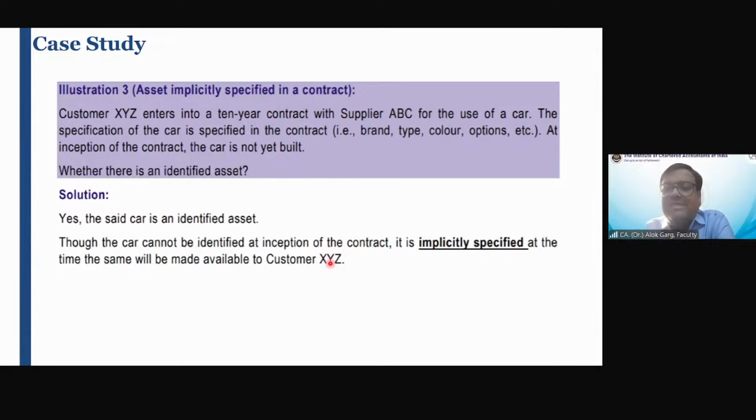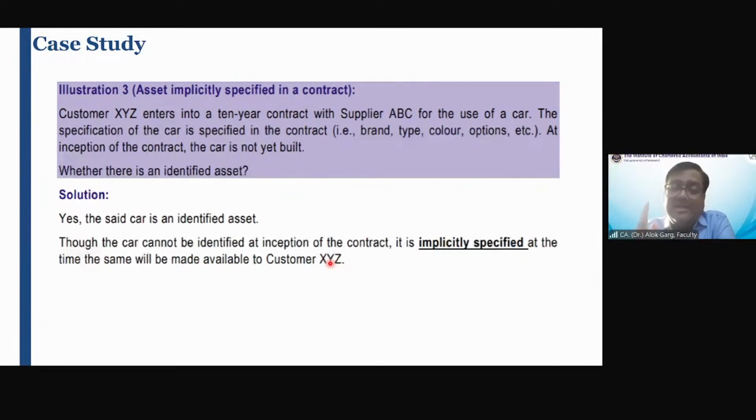But the simple first question is whether the car is an identified asset or not in this case, because the student started thinking, sir, if the car is not yet built, how can he do the accounting? I'm not talking about the accounting. I am only asking the first question: whether the car is an identified asset. If you say no, then I will not teach 116 at all, meaning it will not go under 116. My first question is whether this car is an identified asset.